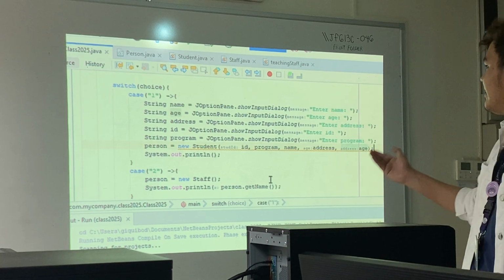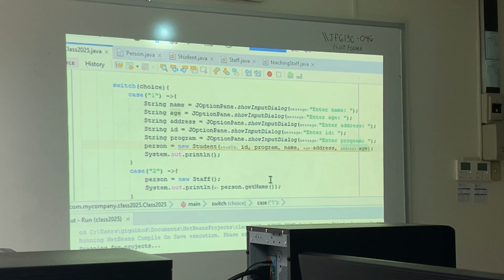So again, this is probably how you will do it. If you declared it as a person and then instantiated it as a student later on, you must use the constructor to set the values, not the setters or getters at all. You get the user input first, and then pass the values to the constructor. Okay? So let's run this one.